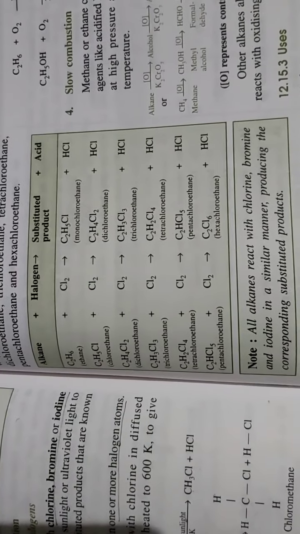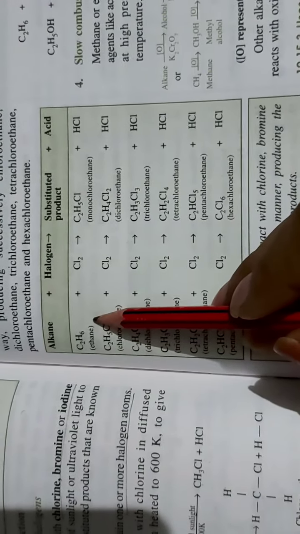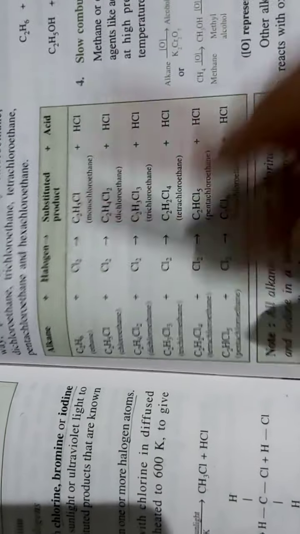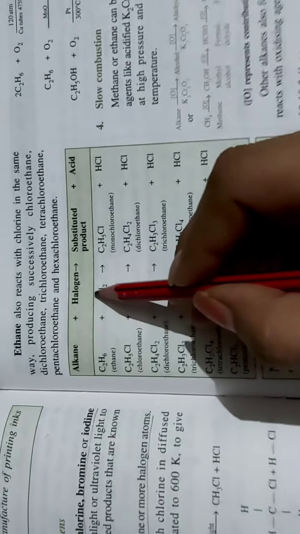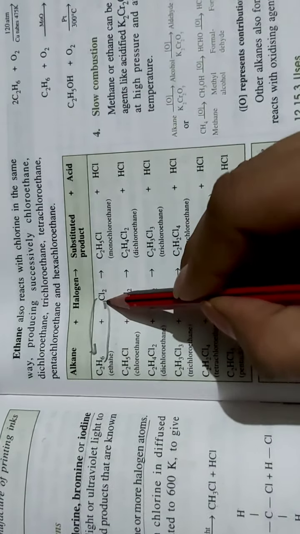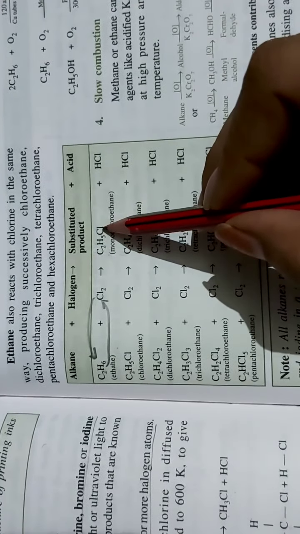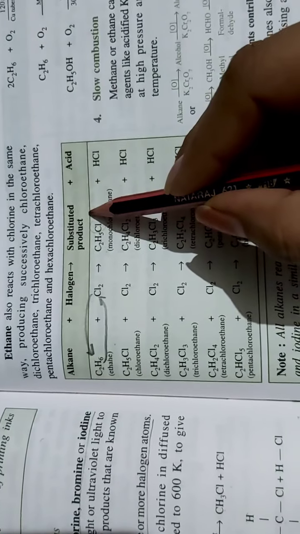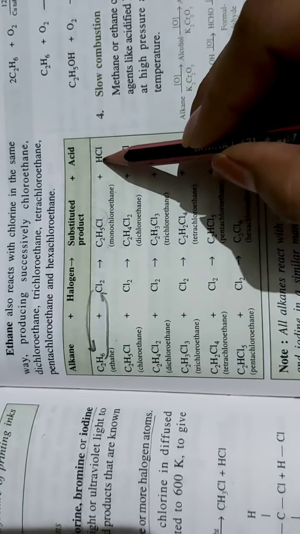Now see the substitution reactions of ethane. First of all, we will write here ethane, C2H6, and it combines with chlorine. The same substitution will happen. One chlorine will combine with ethane, one hydrogen will be removed and it will combine with chlorine. Now monochloroethane will be there because only one chlorine is there. So this is monochloroethane plus HCl.